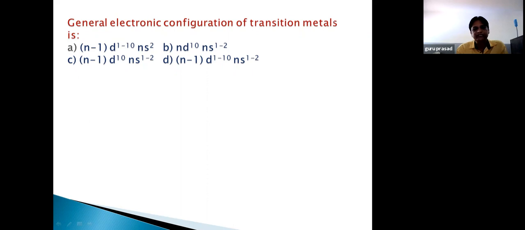Electrons will be present in 3d and 4s. If you take the vanadium atom, atomic number 22, it is 3d3 4s2. So 2 electrons will be lost from the 4s orbital first, and in the d orbital there will be 2 electrons.